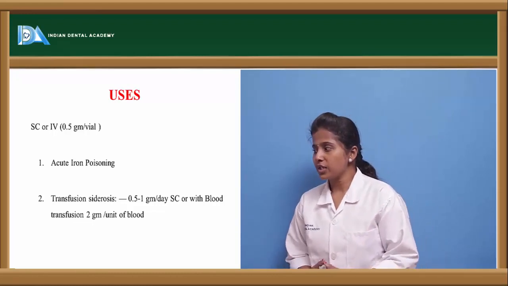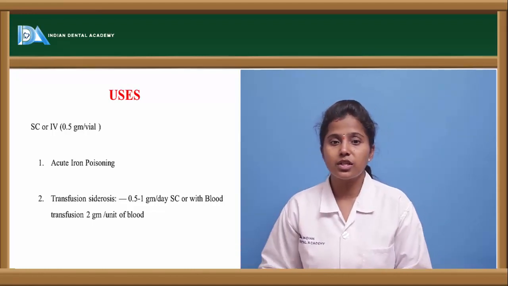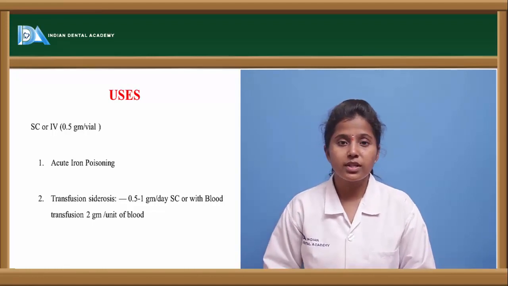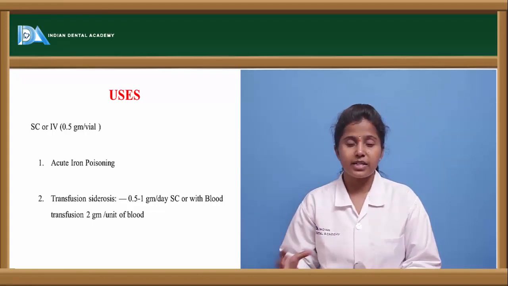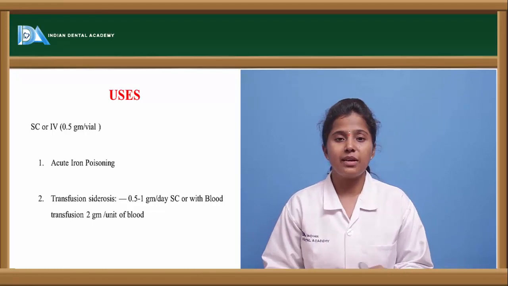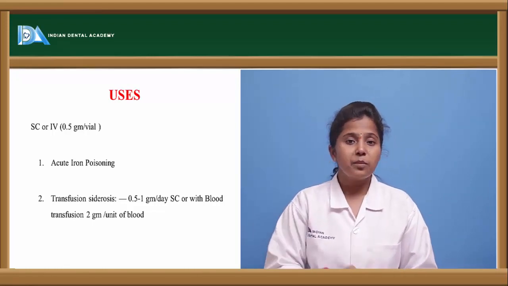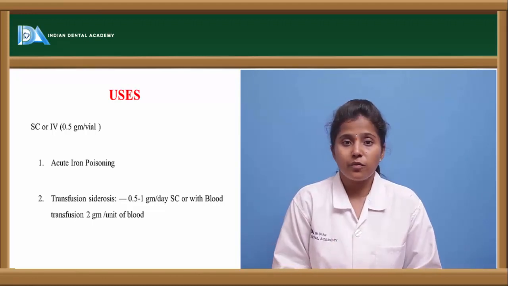in transfusion acidosis. In this condition, when a transfusion of body fluids is taking place, for example a blood transfusion, if the compatibility of the blood is not the same as that of the person, or if there is any problem with the blood transfusion, then iron poisoning occurs, because hemoglobin contains iron.